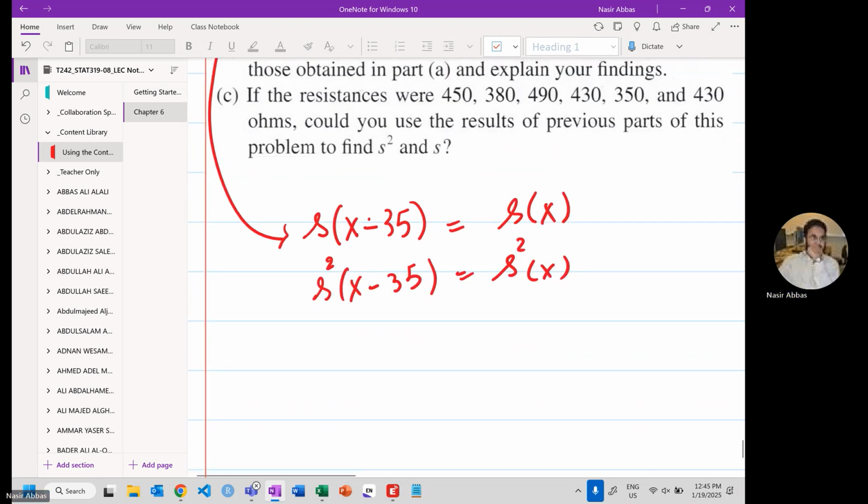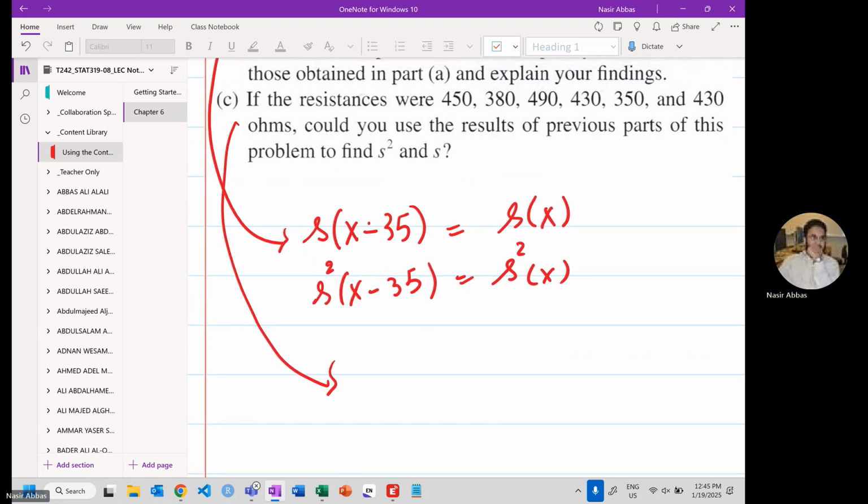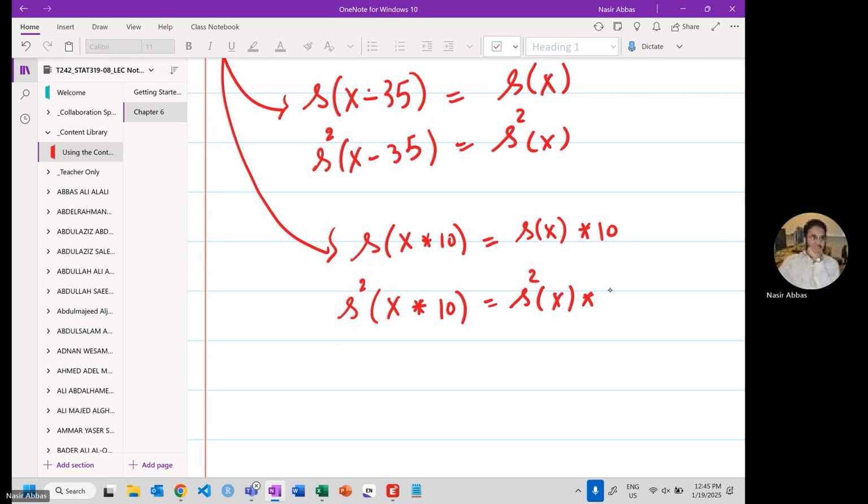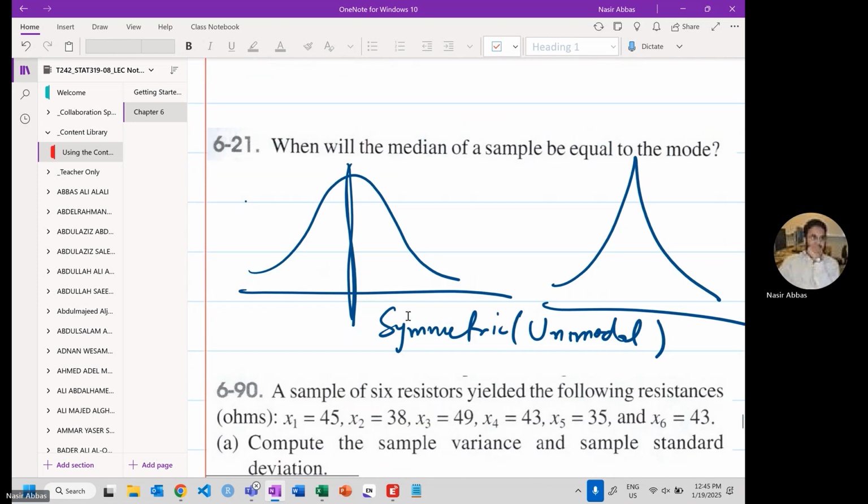But for part C, the standard deviation of x multiplied by 10 will be s times 10, and the variance of x multiplied by 10 will be 100 times the variance of x. And we are done. Any questions?